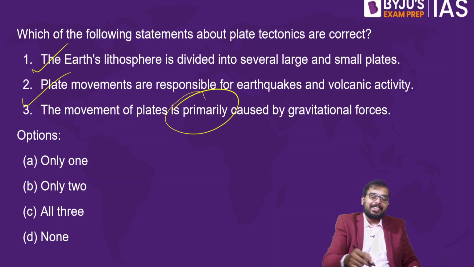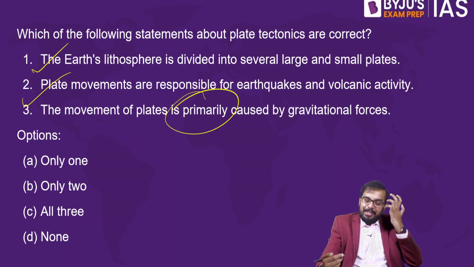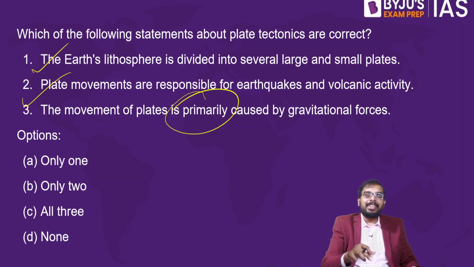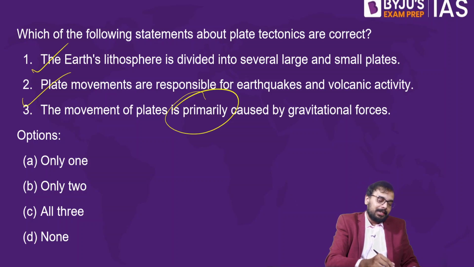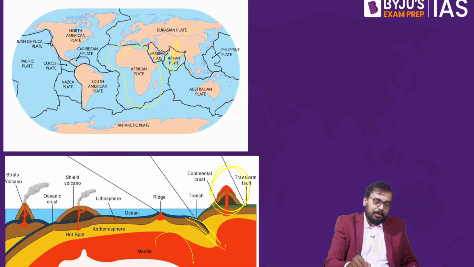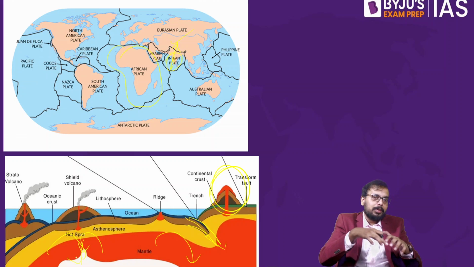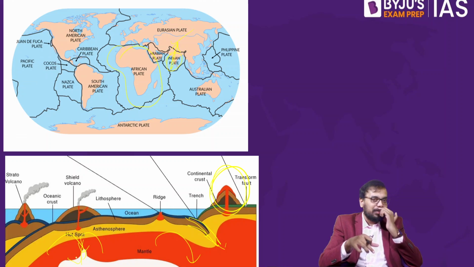Where is gravitational force? No, the plate movement is not by gravitational force. Then what is the agent that leads to the movement of plates? It is a convectional current, or say the convectional cell. So here you will have this convection cell, right? Below your asthenosphere, in the mantle zone, you will have a convection cell.